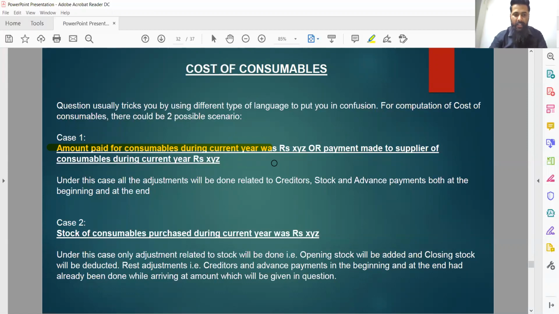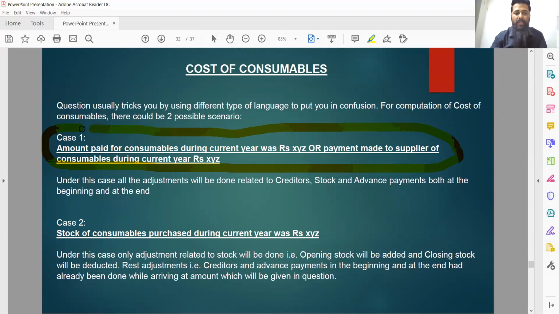Nothing was specified here. But in the second case, stock of consumables purchased during the current year was rupees XYZ. Here, the question has specifically quoted that during the current year you have purchased a stock of consumables for this much rupees only. That is the major difference. Case 1 was not specifying whether the amount paid pertained to the current year only, or to the previous year, or the upcoming year as well.